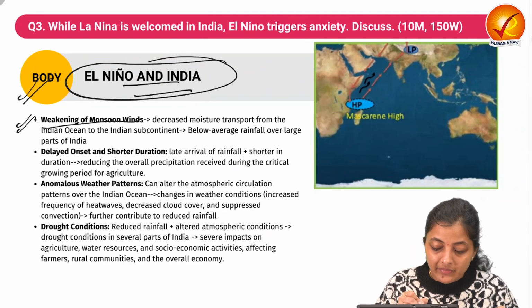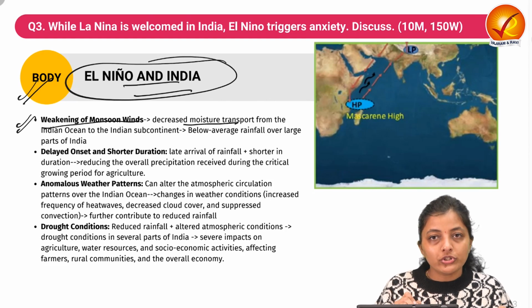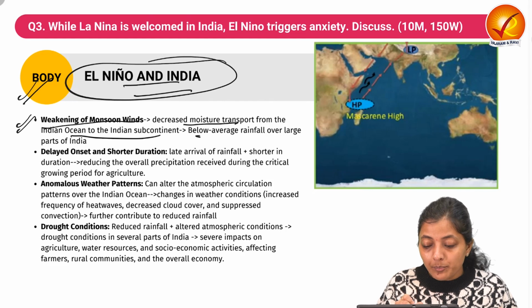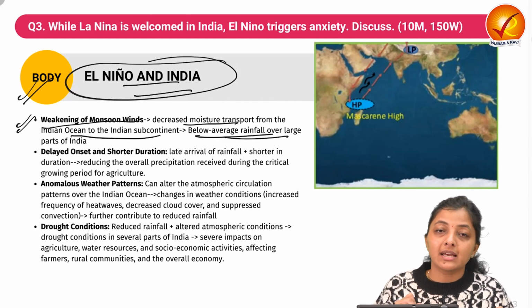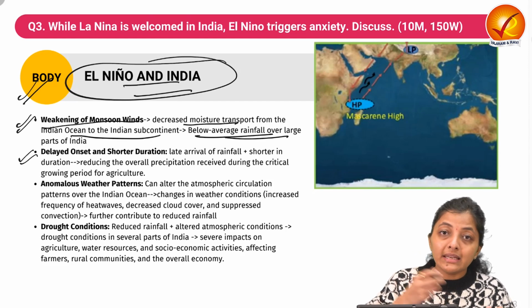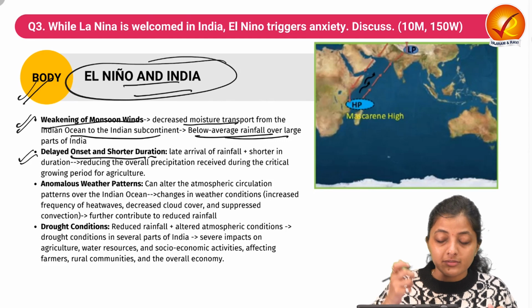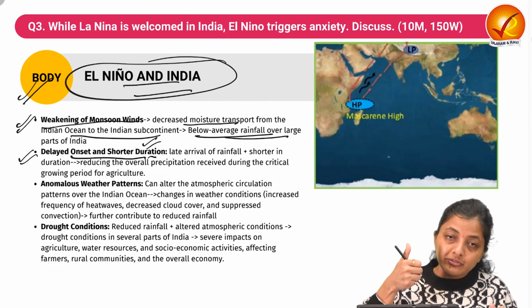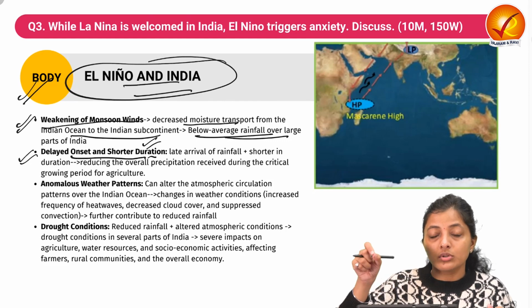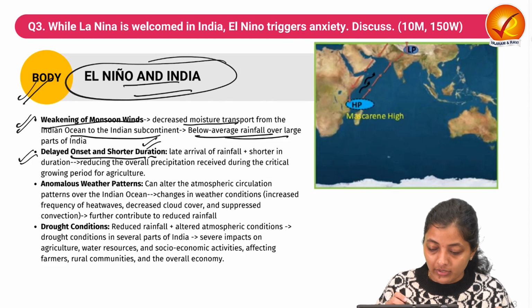The very first thing, weakening of the monsoon wind, as we have already seen, with decreased moisture transferred from the Mascarene high over the Indian Ocean and below average rainfall over a large part of India. Next, sometimes it results in a delayed onset, and the monsoon which happens is also of shorter duration. So first is late arrival. It means that for a shorter duration only, the rainfall will happen over the Indian subcontinent.